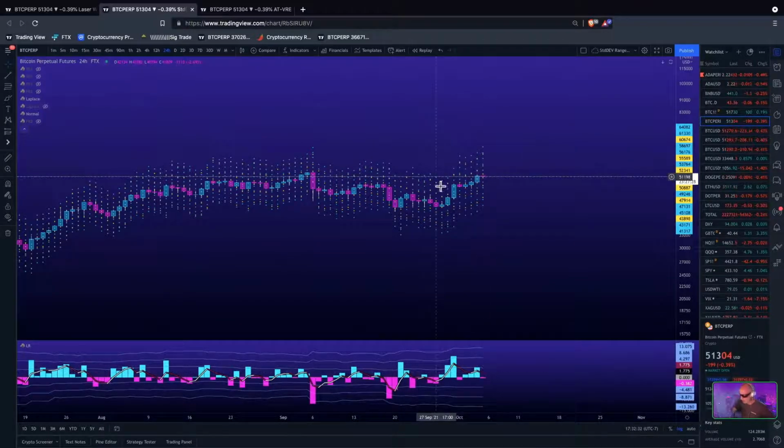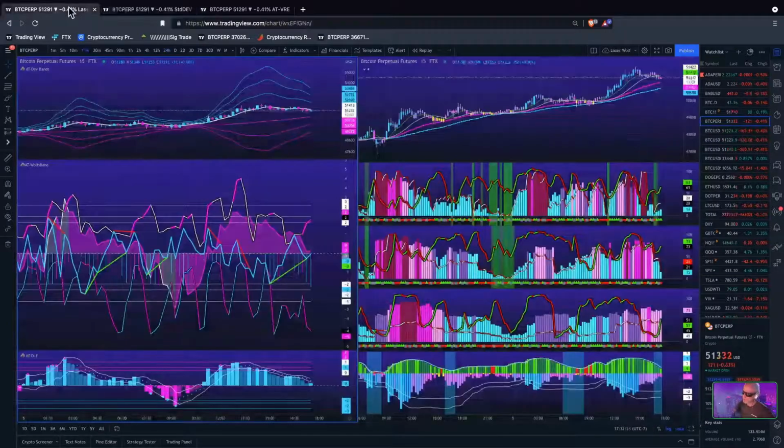So what just happened? We got some bear divergence, right? You got a higher high on price action. You got a lower high on the return candles. That is bear divergence. So that's why, seeing that, I'm looking for a little bit of a pullback here.